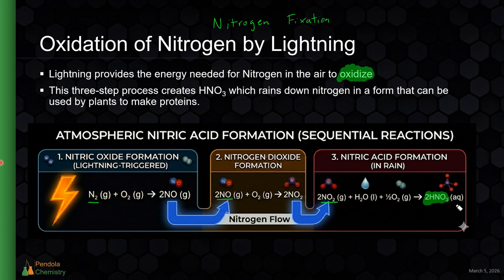But for now, this is just the natural process that happens where rain is going to be slightly acidic, and it creates nitrate ions. And those nitrate ions are very important because they're ions that plants can use to make proteins and other nitrogen-containing things like DNA. So this is actually a very important natural process for nitrogen fixation, for the creation of nitrogen that's usable by plants and animals and all the such. But that's it. That's the basics of nitrogen in the air, the nitrogen structure, as well as the reactions that it undergoes. And that's it for section 1.